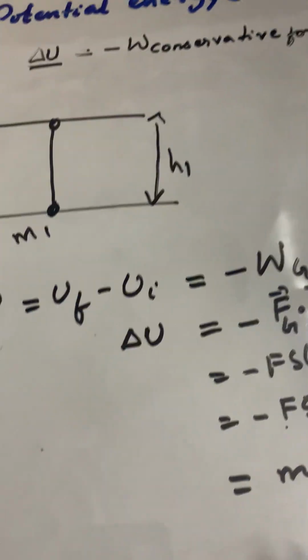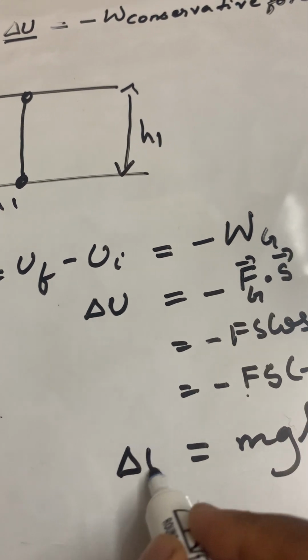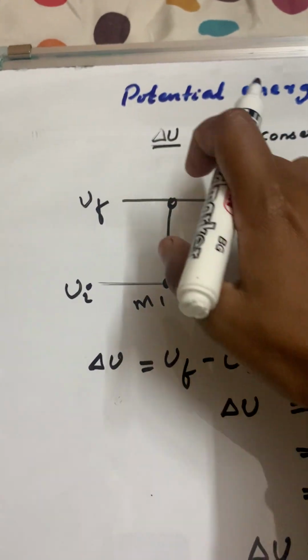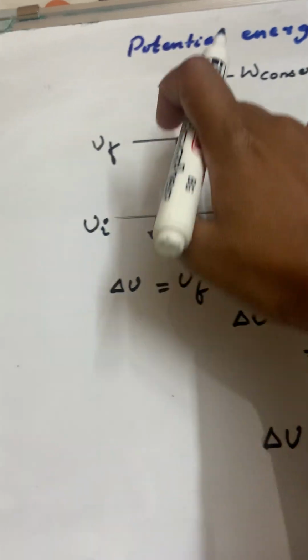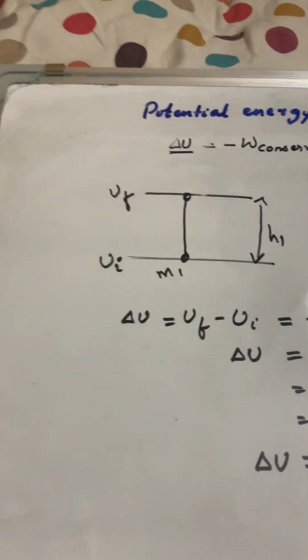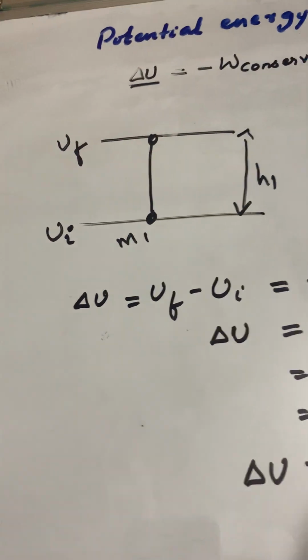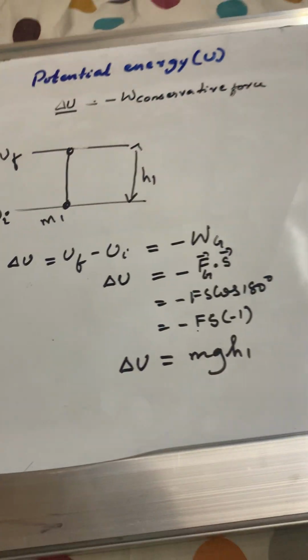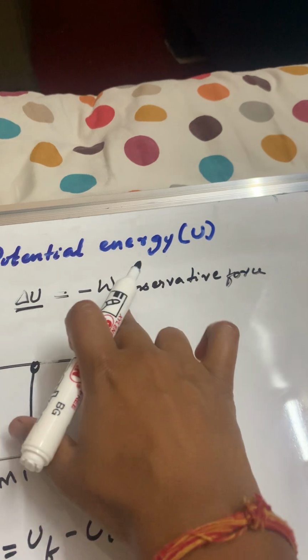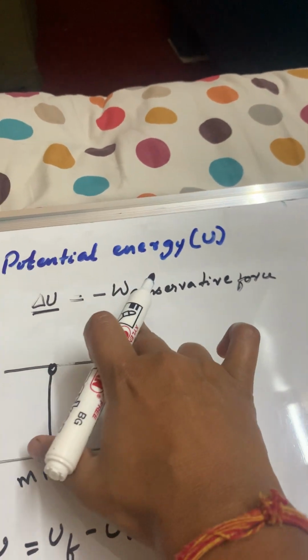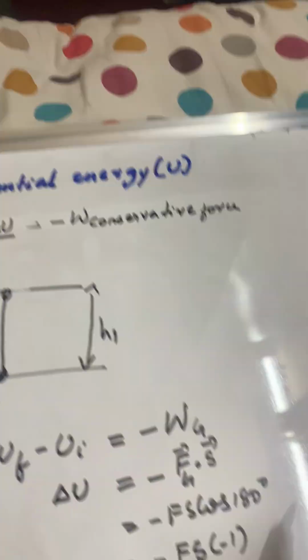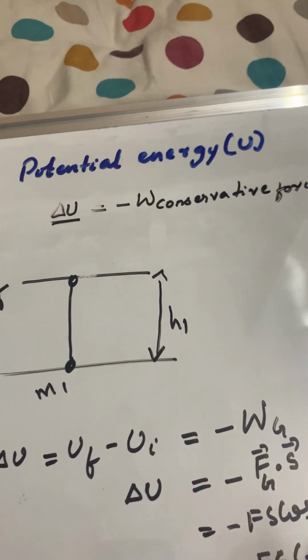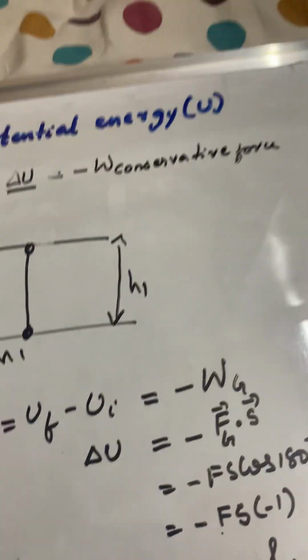So in class 9 also, the rise in potential energy when bodies rise from one height to another is actually the change in potential energy. I repeat, in physics potential energy is not defined, only the change in potential energy is defined, and that is the work done by the conservative force. In this case, the conservative force is gravity. In our next situation, the conservative force is the electrostatic force.